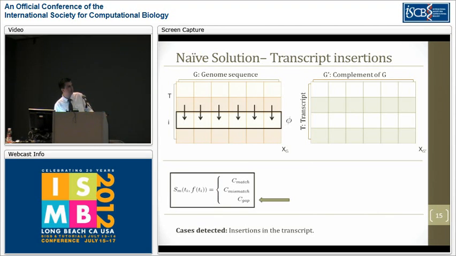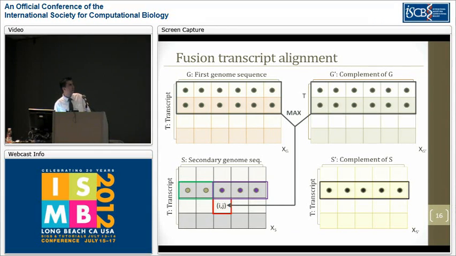The final type of transitions we have for a single genome sequence would be for transcript insertions. Whenever we have a single base insertion at the ith base of the transcript, this would represent a single row transition from the previous row. And this would preserve the genomic position information from the previous aligned transcript base.